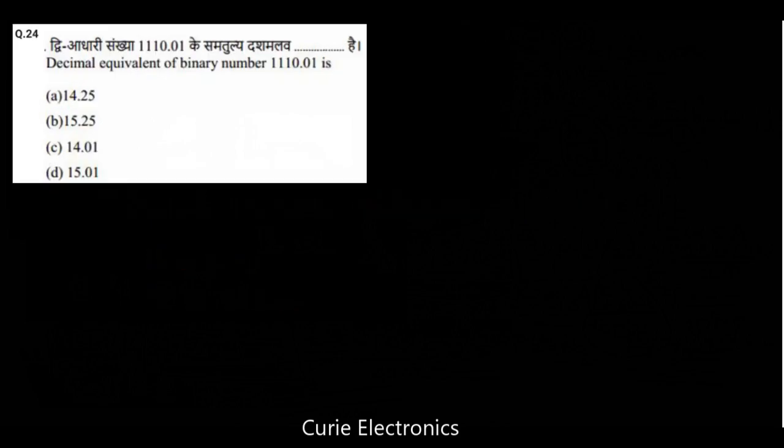Question number 24. The decimal equivalent of a binary number: see the binary number given. What is the decimal equivalent? We know it is 2 to the power 0, this is 2 to the power 1, this is 2 to the power 2, 2 to the power 3. So this is going to be 8, 4, 2, and this is 0. When you add all this, you will get 14. So 14 we got.